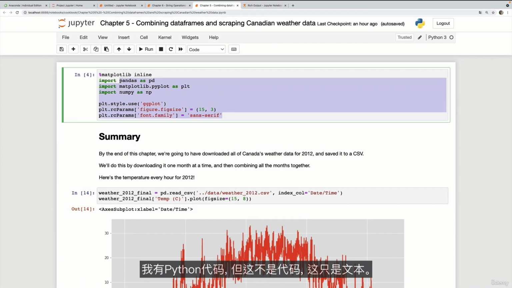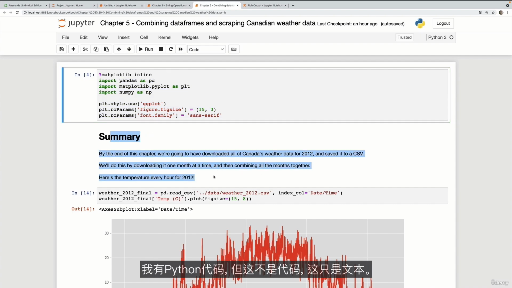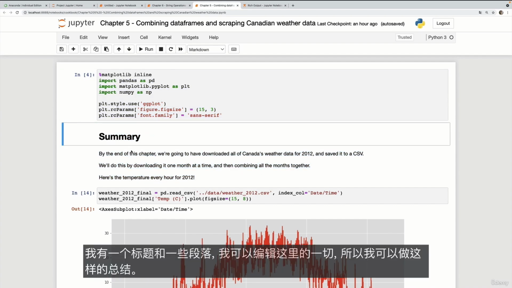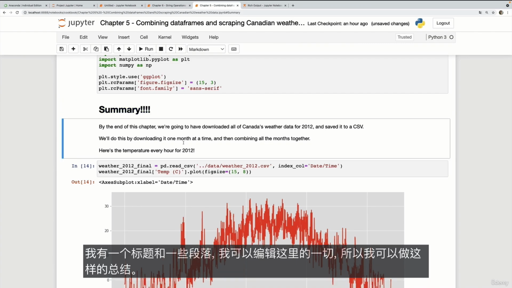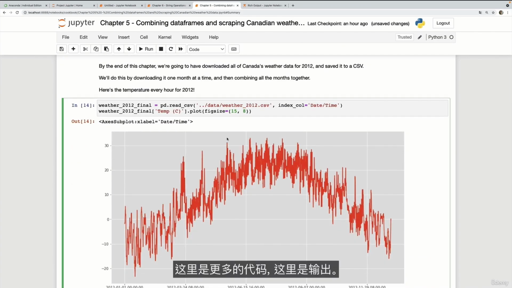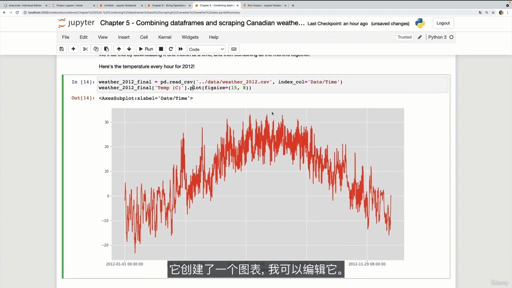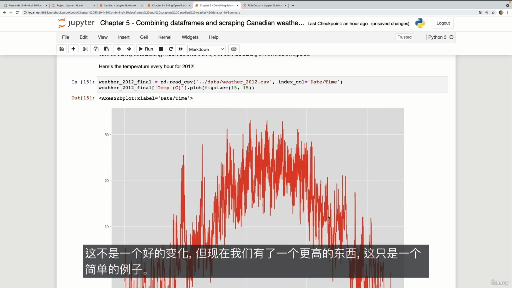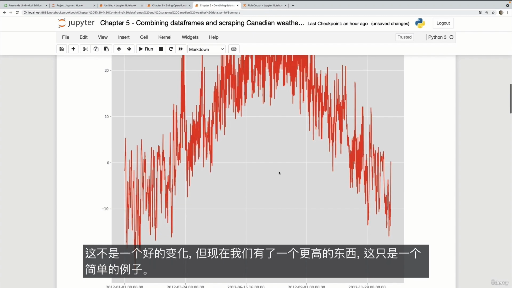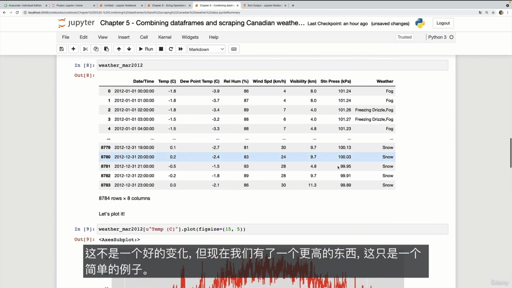So here's an example of one. I've got Python code. But this is not code, this is just text. I've got a heading and some paragraphs, and I can edit everything here. So I can do summary like that. Here's more code, and here's the output. It creates a chart, and I can edit this. So let's just change the size of this chart. I'll make it a lot taller. Not really a good change, but now we've got something a lot taller. And that's just a simple example.